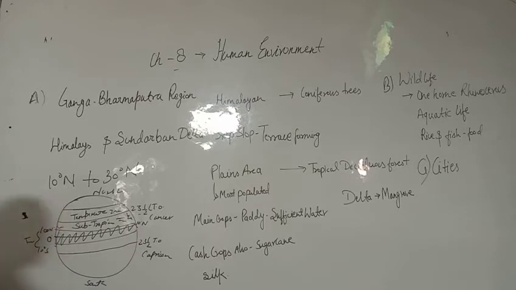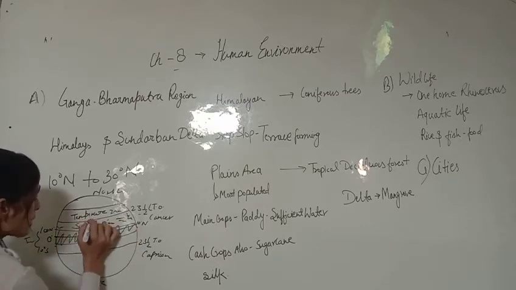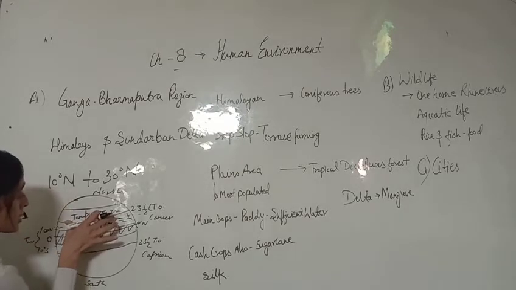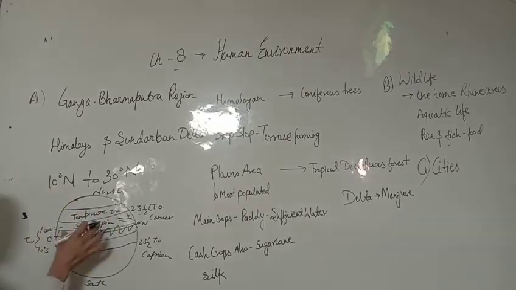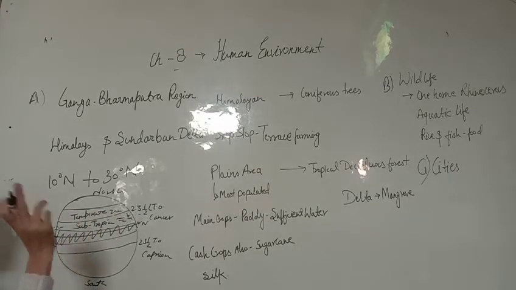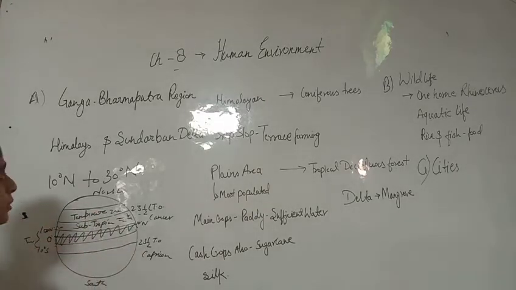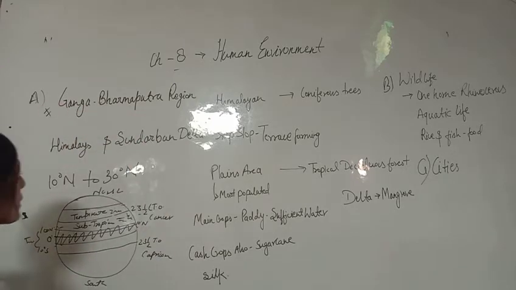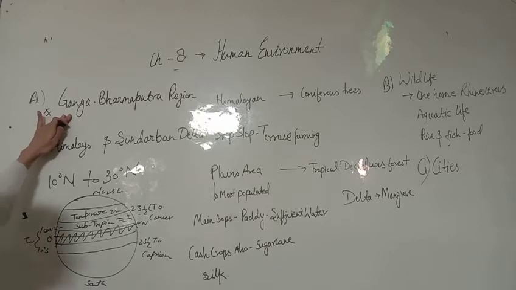We are going to discuss the lifestyle and livelihood of these regions. In the subtropical region, one of the most famous river basins is the Ganga-Brahmaputra region, which is mainly found in India, covering a larger area of our India.